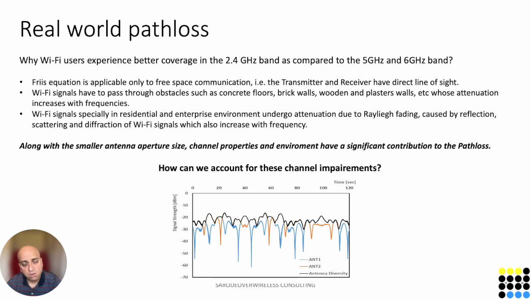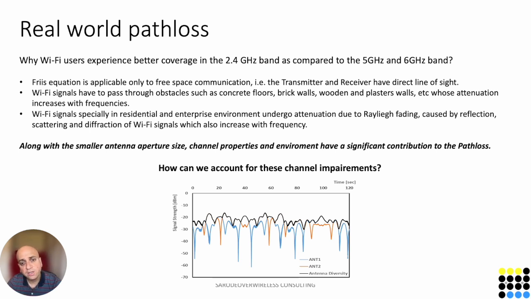So along with the antenna aperture size, the losses of RF energy because of attenuation by materials present in a residential environment, and the fading, would cause degradation in path loss.